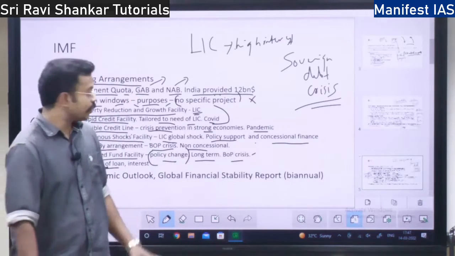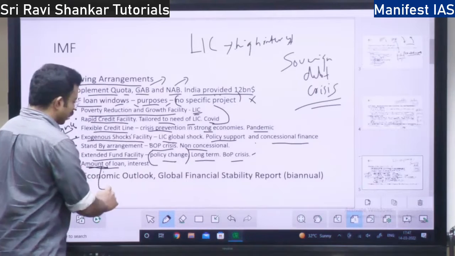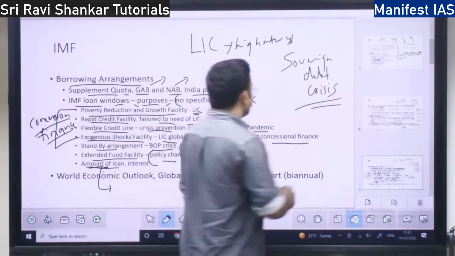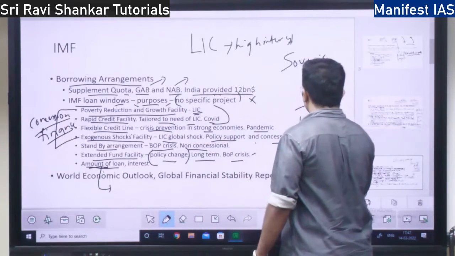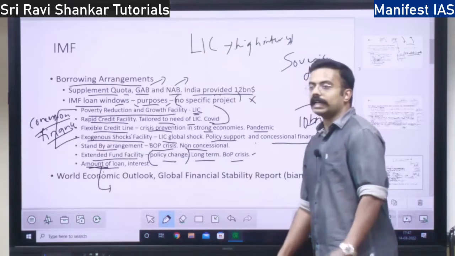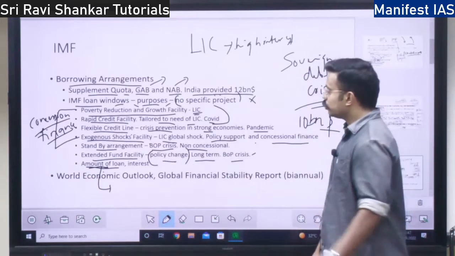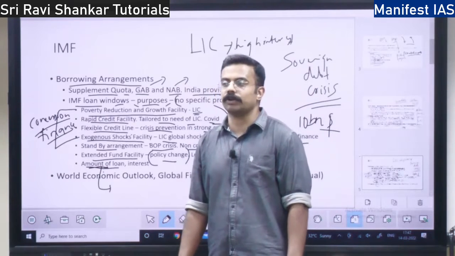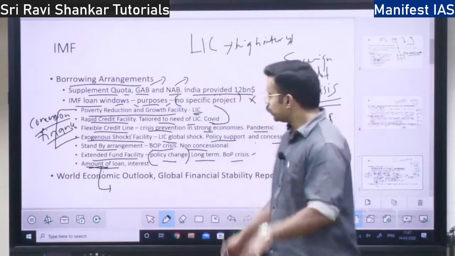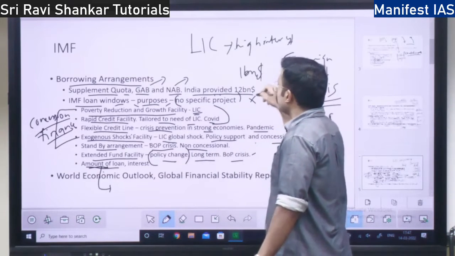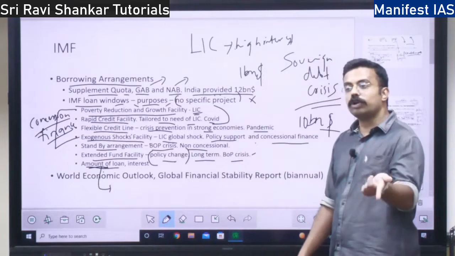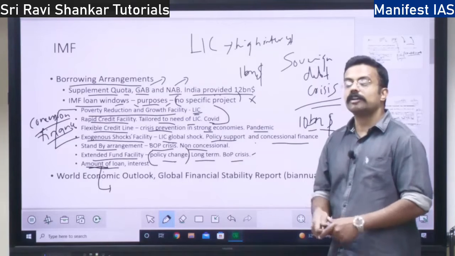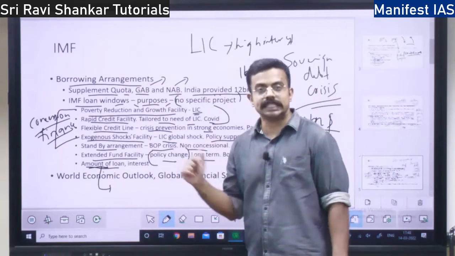So if there is a crisis, they are going to give this money in phases, right? If the IMF commits a $10 billion loan to a country, they are not going to give the entire 10 billion at once. How do they give it? They will give it with some policy. Let's say you devalue the rupee. First they will give $1 billion, then they will ask you to devalue your currency. Only when you devalue your currency will they give the next 1 billion, right? It will be coming in phases based on policy changes.